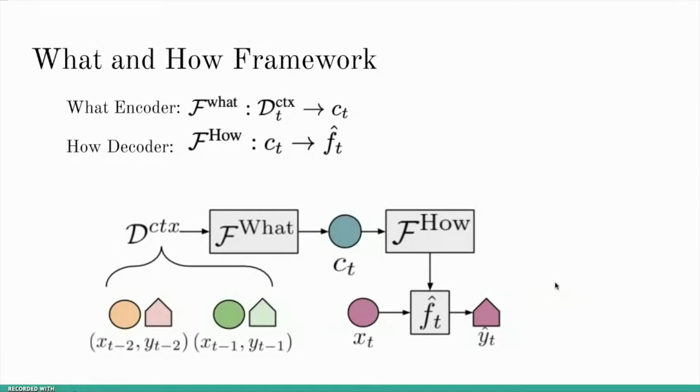There are two components in this framework. The first component is a what encoder, which maps the context data D_ctx to the task representation c_t. And the second part is a how decoder that decodes the task representation c_t to a task-specific model f_t. In this work, we simply choose the previous k observations as the context data. This choice is reasonable in a scenario where tasks change very smoothly or are piecewise constant.